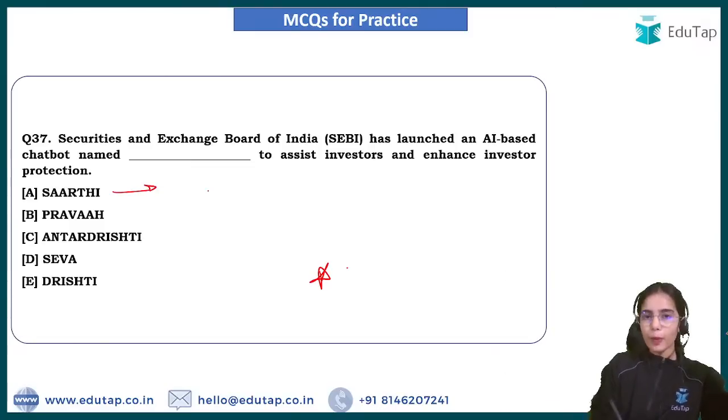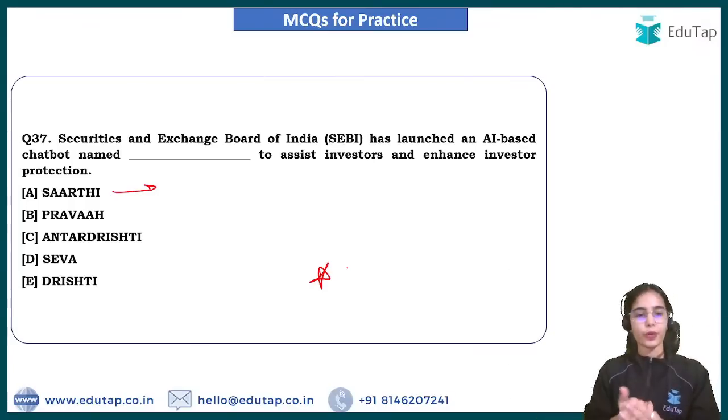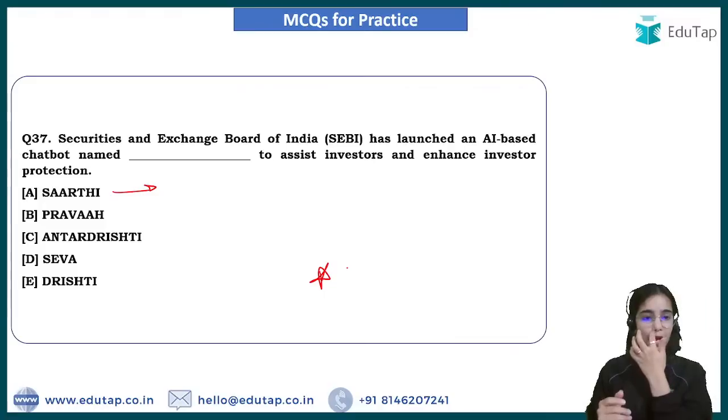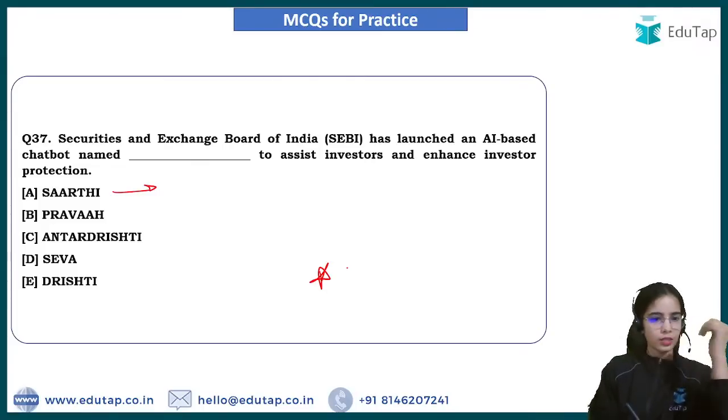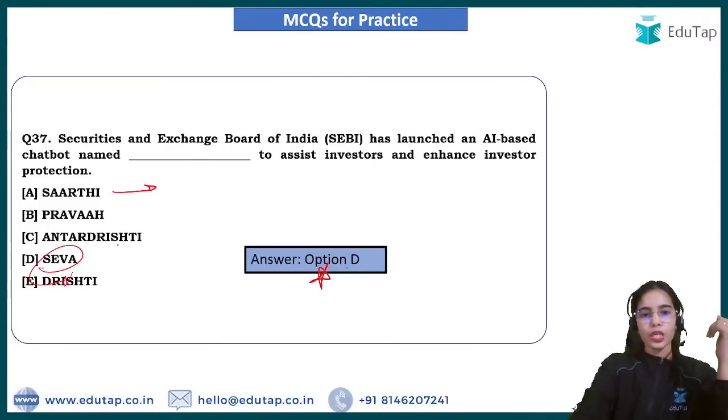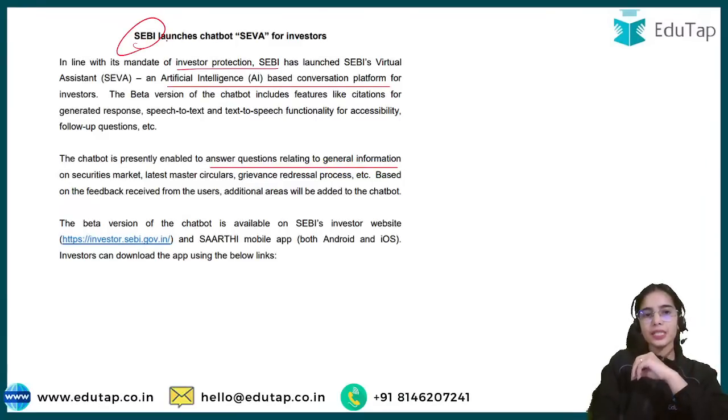So Sarthi is an app of SEBI, that is an application of SEBI. Prava is a platform for regulatory approval, validation and authorization. So that is a platform of the Reserve Bank of India for your approvals, validations and authorizations. Antardrishti is a dashboard of the Reserve Bank of India. Drishti is nothing else, it is just a name here. So Seva is the answer, that is a chatbot. So Seva, the SEBI, that is Securities and Exchange Board of India, has released an artificial intelligence based conversation platform for the investors, so that the investors can ask their questions and can get the information regarding the securities market, regarding the latest master circular of the SEBI and such.